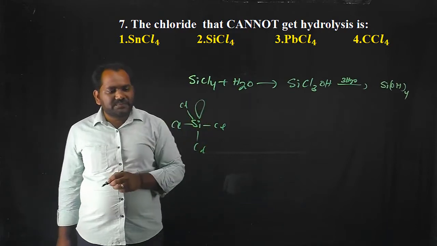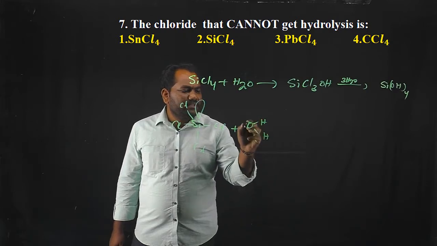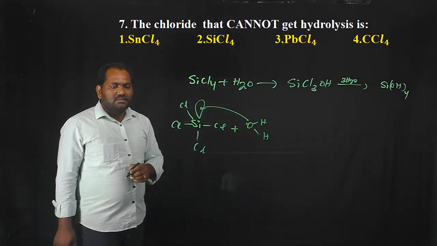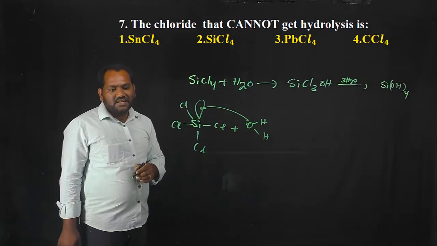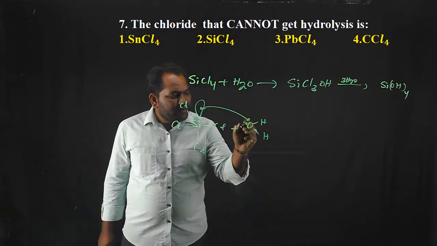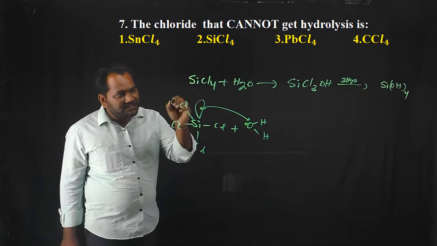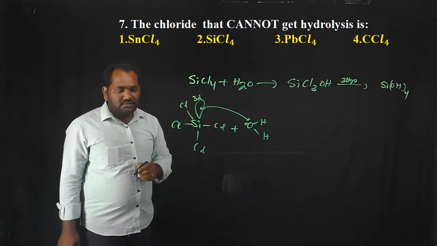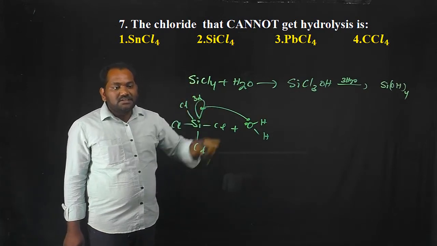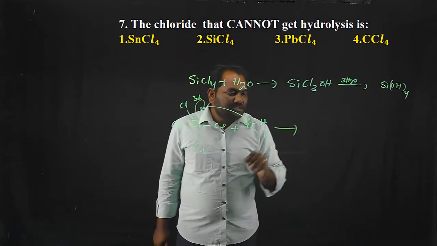in silicon, first of all, the lone pair of electrons present in the oxygen atom of water forms a bond with the silicon atom by using these empty orbitals. The lone pair of electrons present in the oxygen atom of the water molecule forms a bond with the silicon atom by using this empty 3d orbital. But in case of carbon, there is no availability of empty 3d or 2d orbitals.